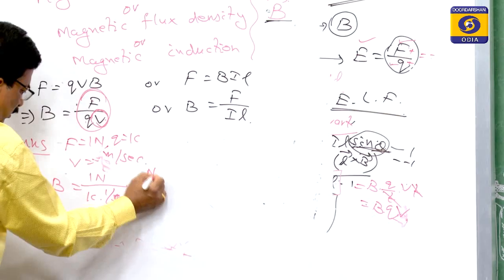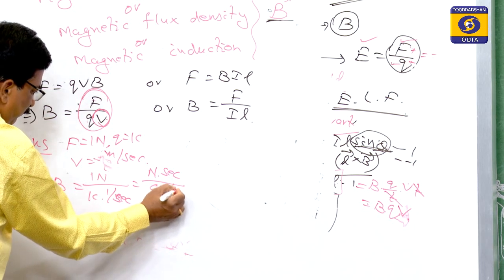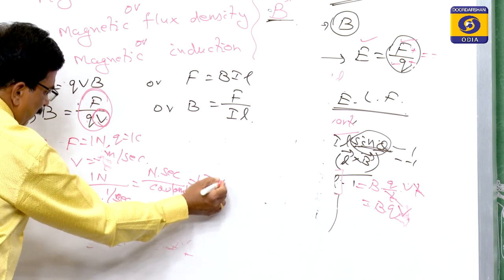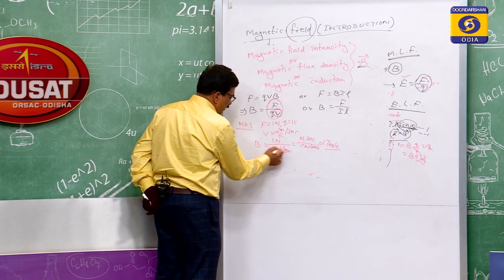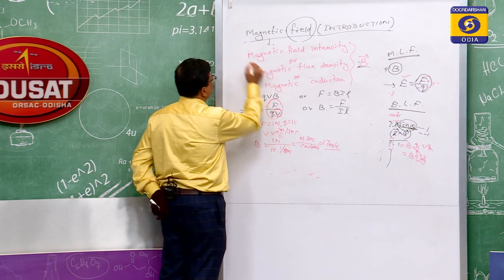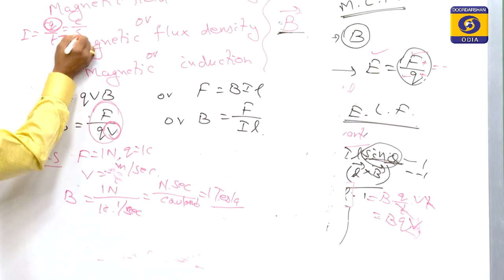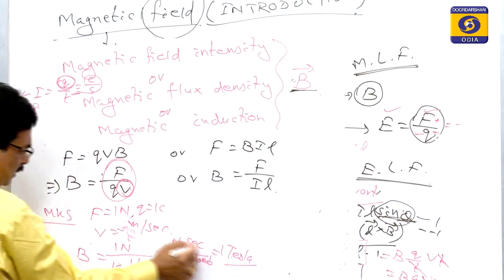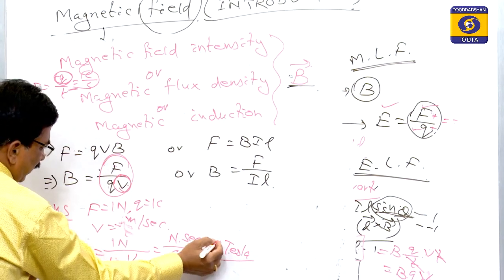That is equal to Newton second by coulomb, and that is known as Tesla. And you see, this is coulomb per second. Coulomb per second is also known as I is equal to Q by T. If Q is coulomb, T is second, then coulomb per second is ampere also. So this is Newton by ampere. So that is 1 Tesla.